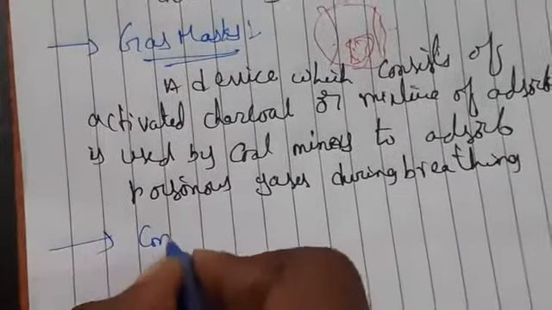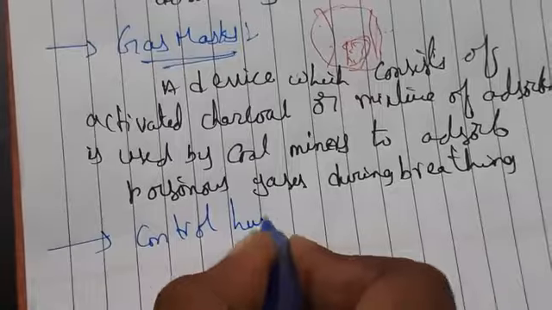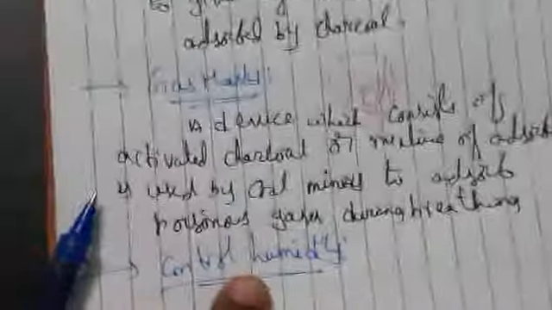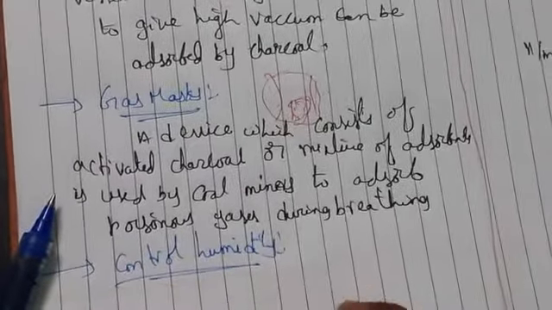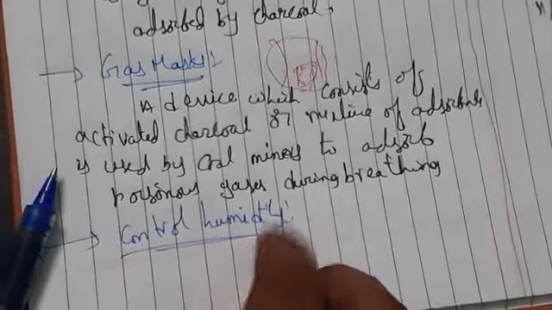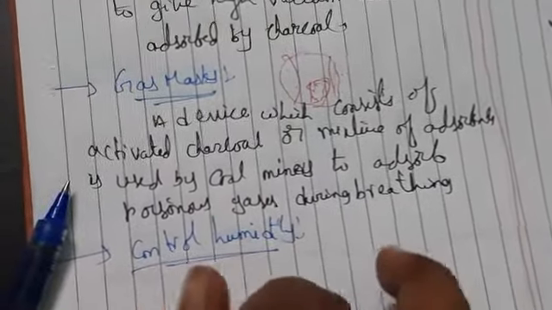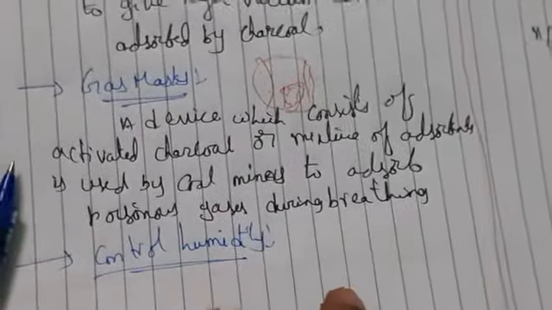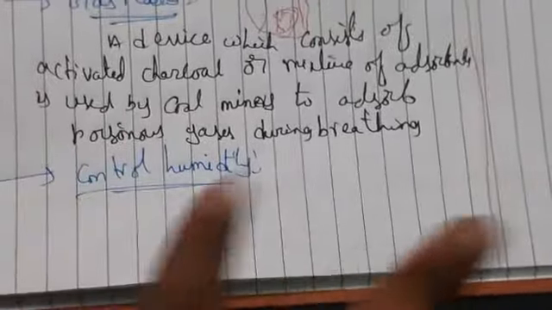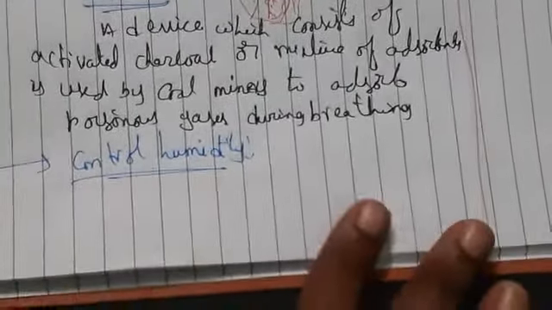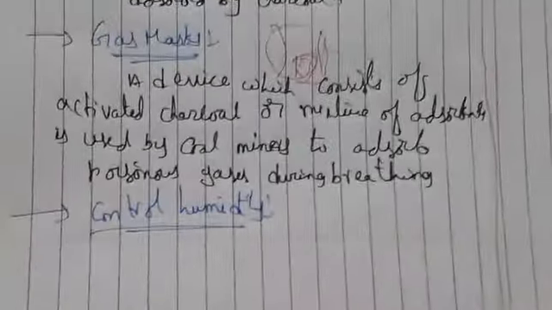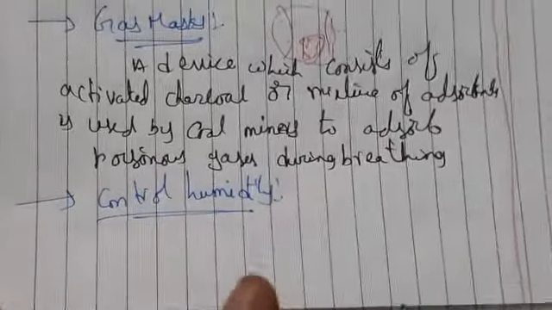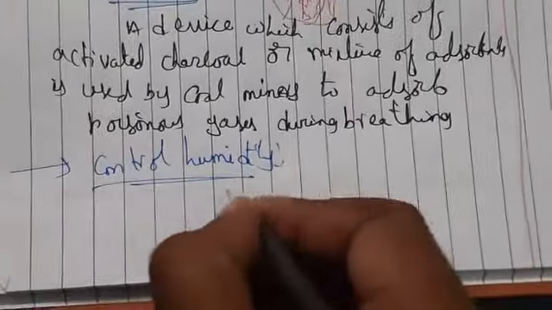The next one is control of humidity. Generally, what is humidity? Whenever water vapor is present in the air, which we can't see, that we call humidity. To control the humidity, we use certain types of adsorbents, which we can use to control moisture and humidity in air or in rooms. The main adsorbents we use for controlling humidity are silica gel